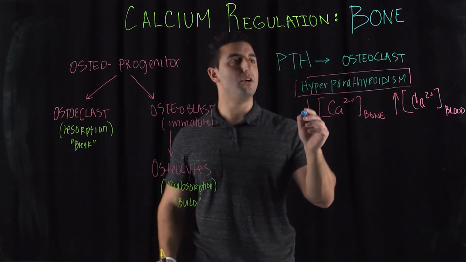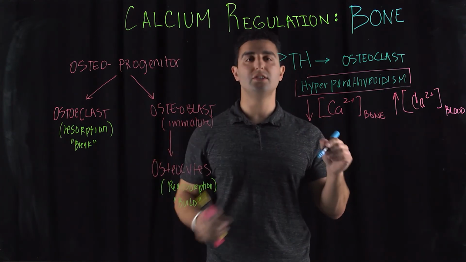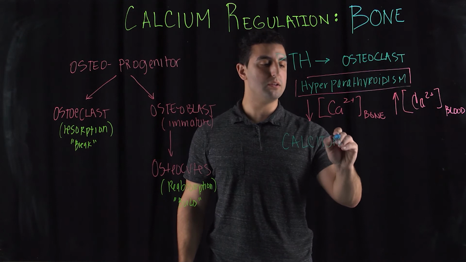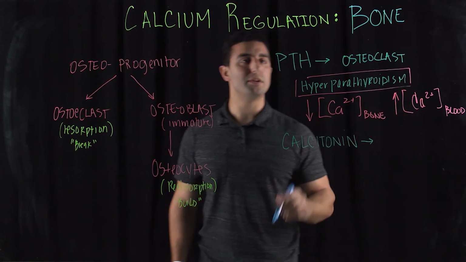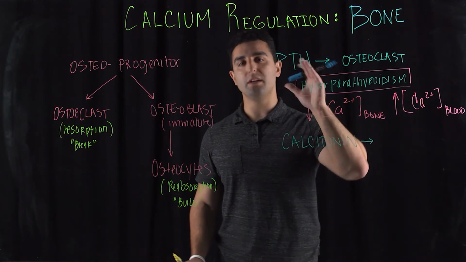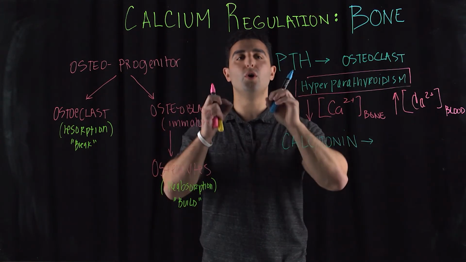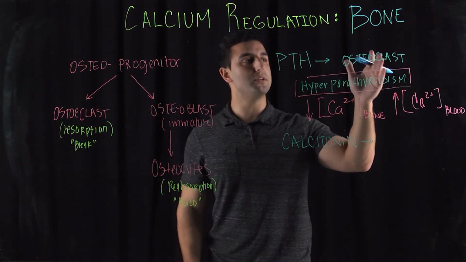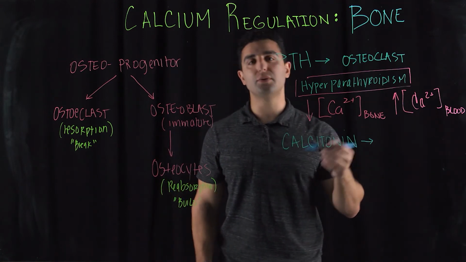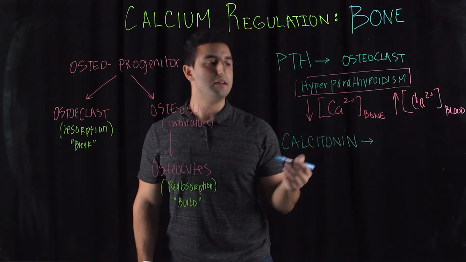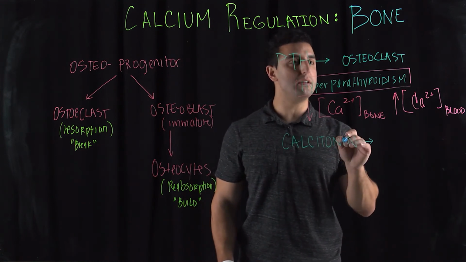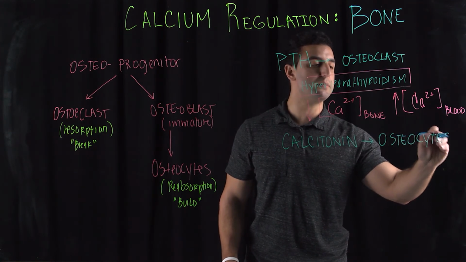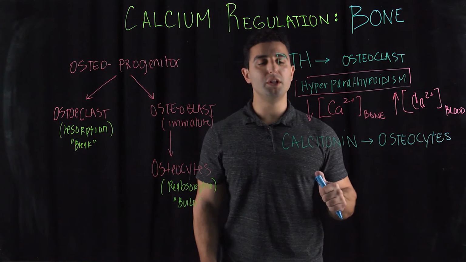Another hormone involved with the homeostatic regulation of calcium is called calcitonin. Calcitonin is a hormone that is secreted by your thyroid. Parathyroid hormone is secreted by the four lobes in your thyroid called the parathyroid gland, and it is responsible for osteoclast activity. Calcitonin is secreted from the thyroid gland, and it is responsible for activation of osteocytes. And we said osteocytes' main function is calcium reabsorption.